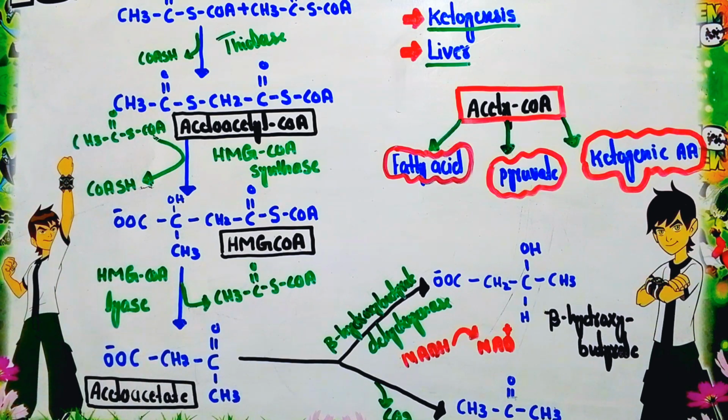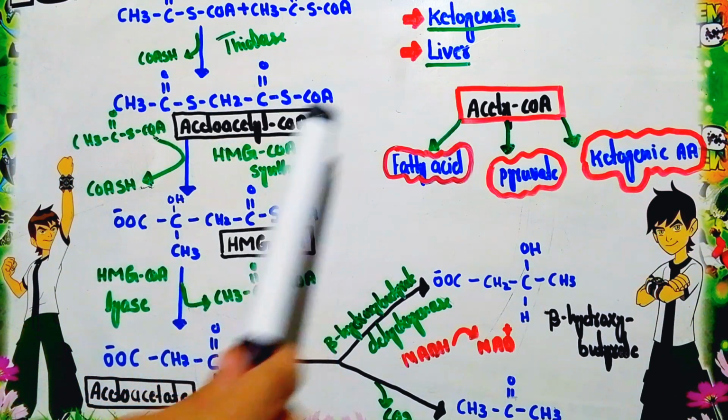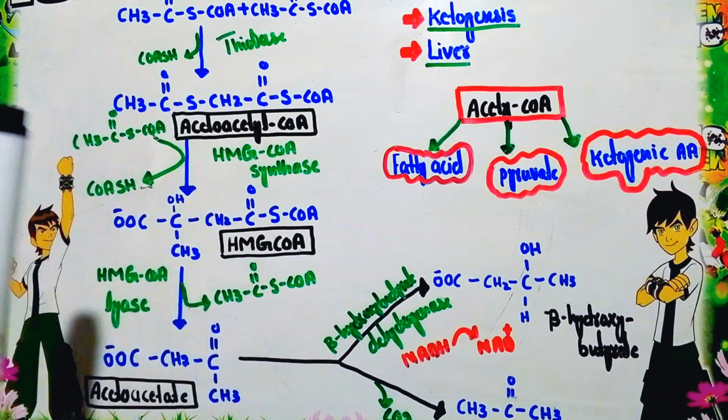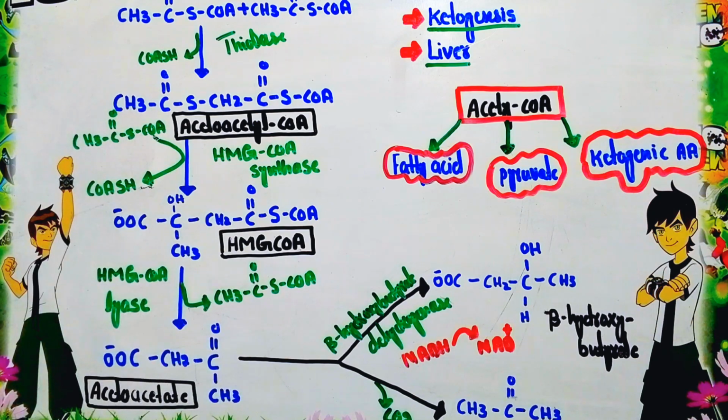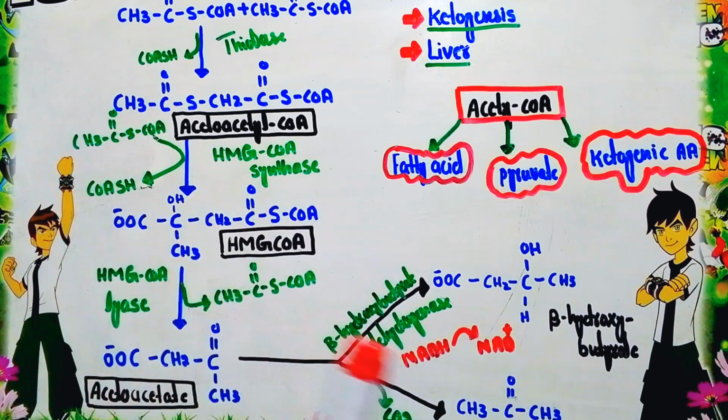So this acetoacetyl coenzyme A is also produced in our body directly from the beta oxidation of fatty acids, while the acetoacetate is formed in our body from the oxidation of amino acids. The reduction of this acetoacetate occurs and will form the ketone body, that is the beta hydroxybutyrate.